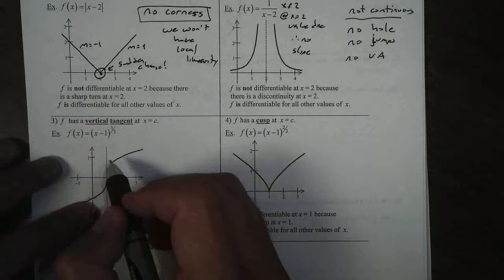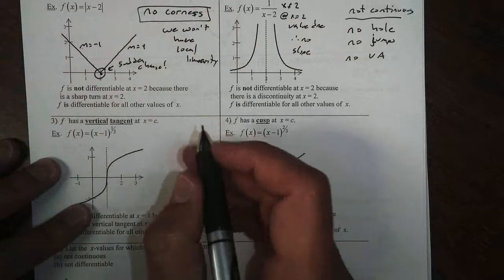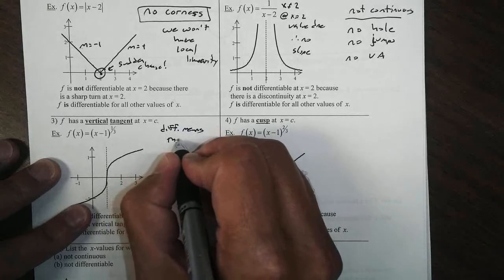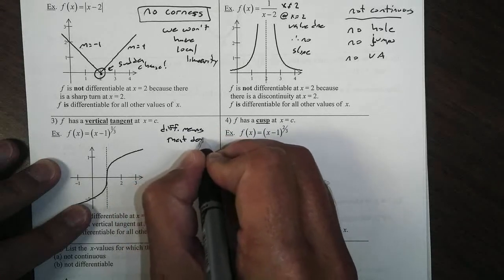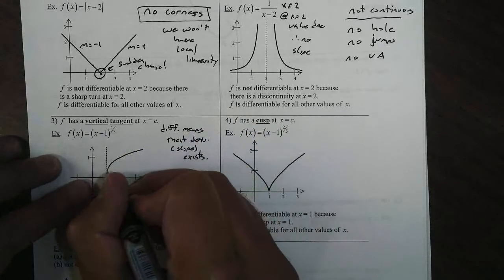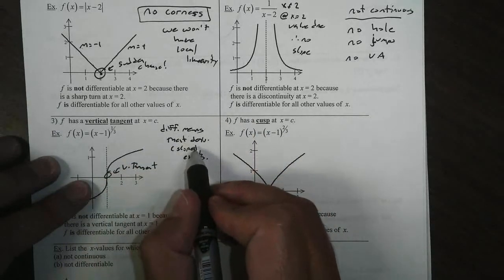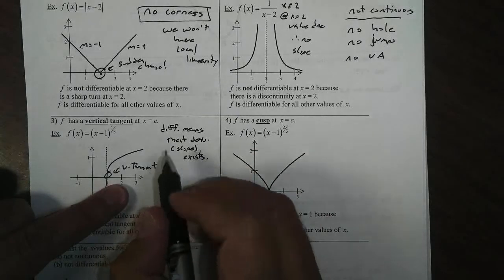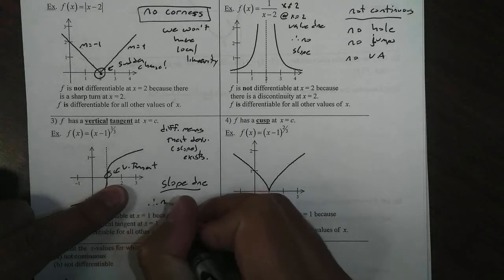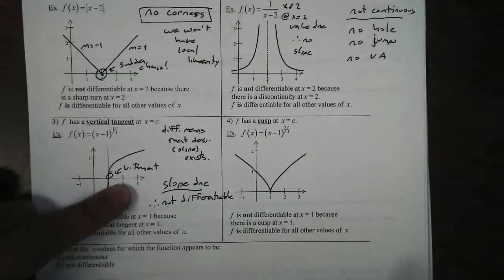Another special one is called a vertical tangent. Now remember, differentiability means that the derivative or the slope exists. Well, think about this. At a vertical tangent, why can't the derivative exist? It should be obvious, because the slope doesn't exist. At a vertical tangent, the slope does not exist. Therefore, this is not differentiable. See how easy it is?